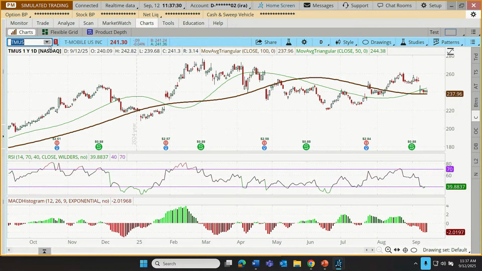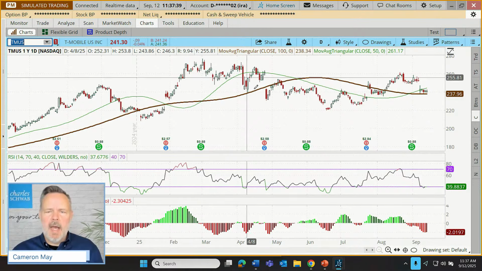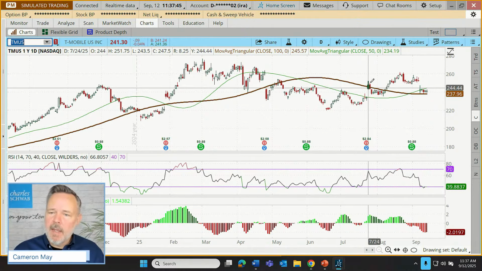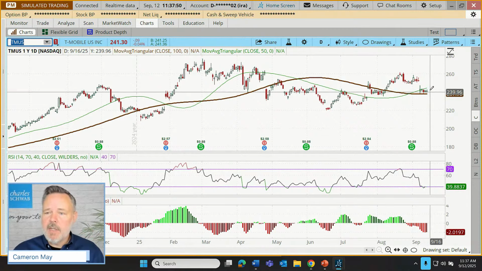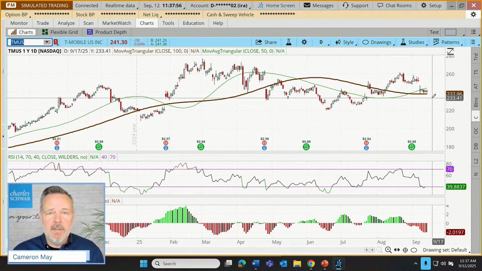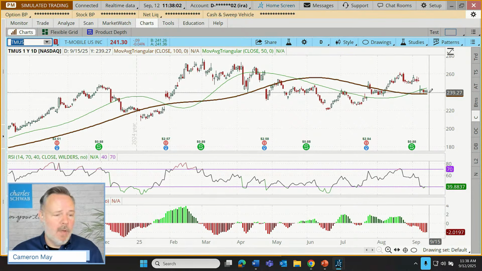Okay, so here's T-Mobile. First of all, what's going on with trend? If we were doing a manual analysis of this and we were looking at highs and lows, it looks like we had a period of lower highs and lower lows through here. Interestingly, recently, those highs and lows have started moving higher, and this has done a pretty good job of spotting a little bit of a trend shift. And now the bottom line, though, is the 50 above the 100? It is. I think it's also interesting that price is hovering right along that 100. Pretty good combination of technical factors pointing toward bullishness. None of these are a guarantee of bullishness, though.